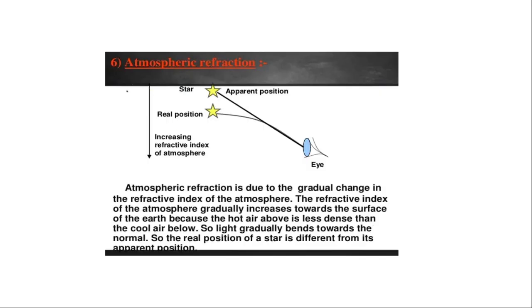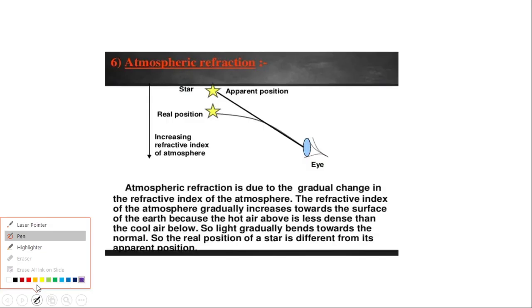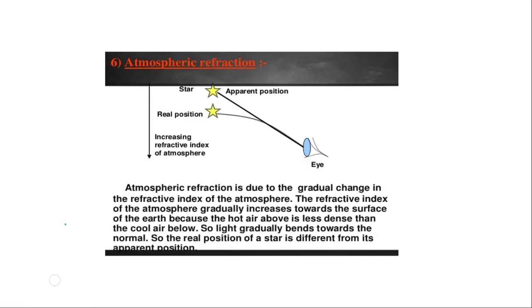Next phenomenon is called atmospheric refraction. What is meant by atmospheric refraction? This phenomenon we also name the twinkling of stars. Due to atmospheric refraction we feel the twinkling of stars. Twinkling is nothing but blinking. In normal words we can say blinking of a star.